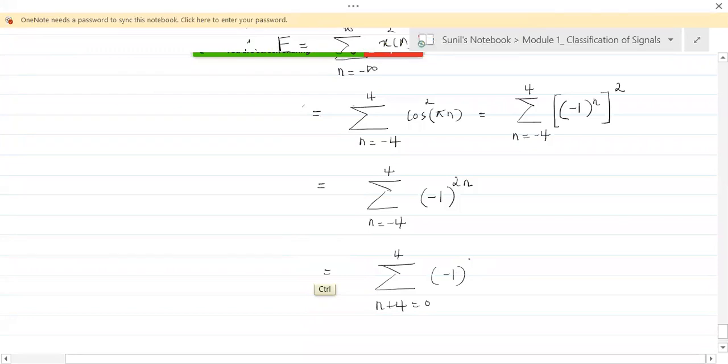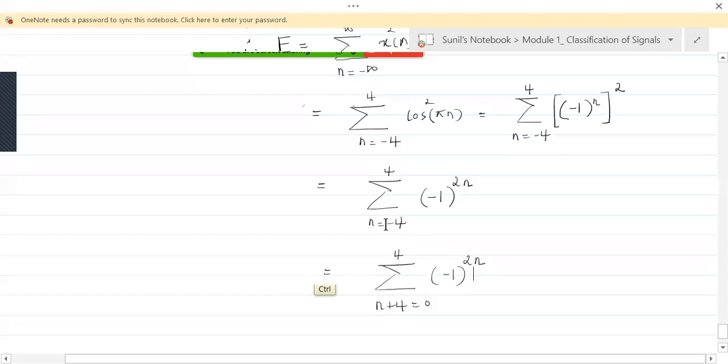Everybody understand this? -1 to the power 2n. Fine. Now, how did we write this as n plus 4? See here, it's -4 there, right? That 4 was taken onto the other side. Since it is taken onto the other side, it would become +4.